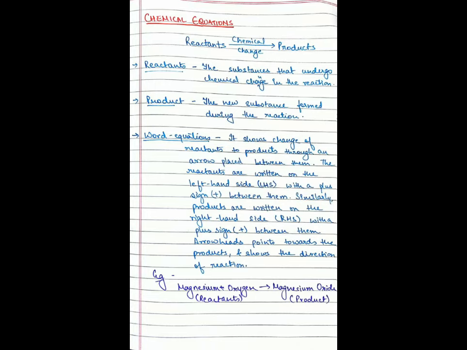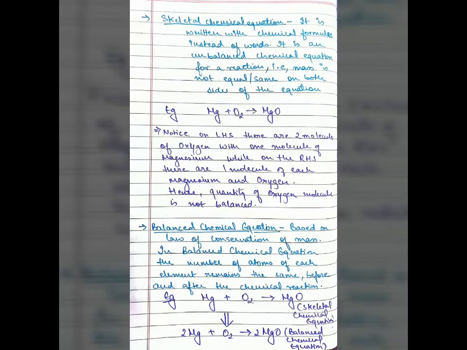So after having one form of writing the chemical equation, let's discuss the other form, that is the skeletal chemical equation. It is written with chemical formulas instead of words. So we are not writing words directly, that is, magnesium is not written as magnesium, it is written as Mg. It is an unbalanced chemical equation for a reaction, that is, mass is not equal on both sides of the equation. That is why it is not preferred to write a skeletal chemical equation. Always write chemical equations in their balanced state.